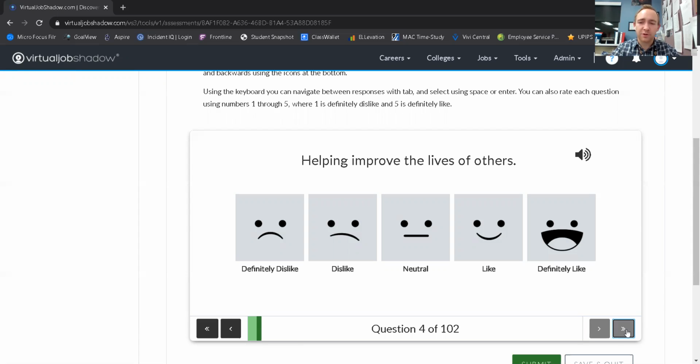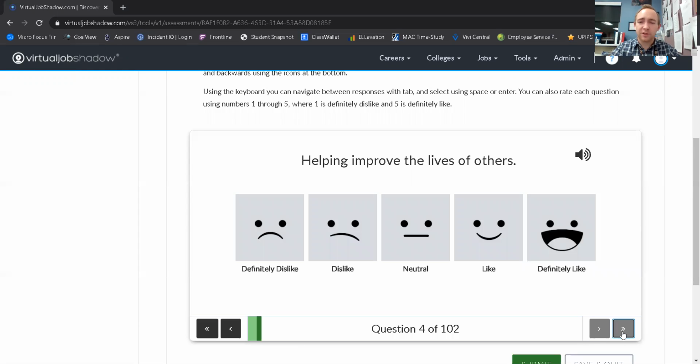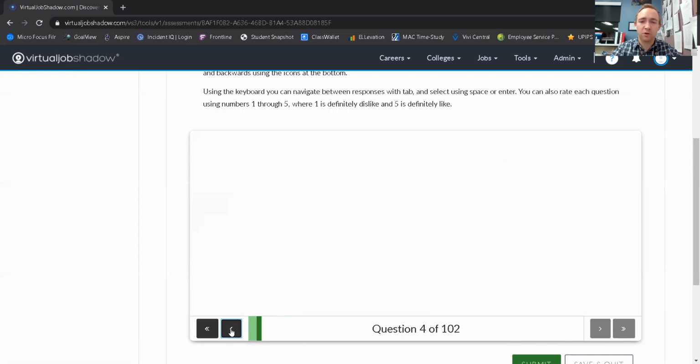You can toggle throughout the quiz using these buttons at the very bottom. The double arrow will take me all the way back to the beginning. The double arrow to the right would take me as far as I've gone in the quiz, which could potentially be the end. And the single arrows on the left and right move forward and back one question.